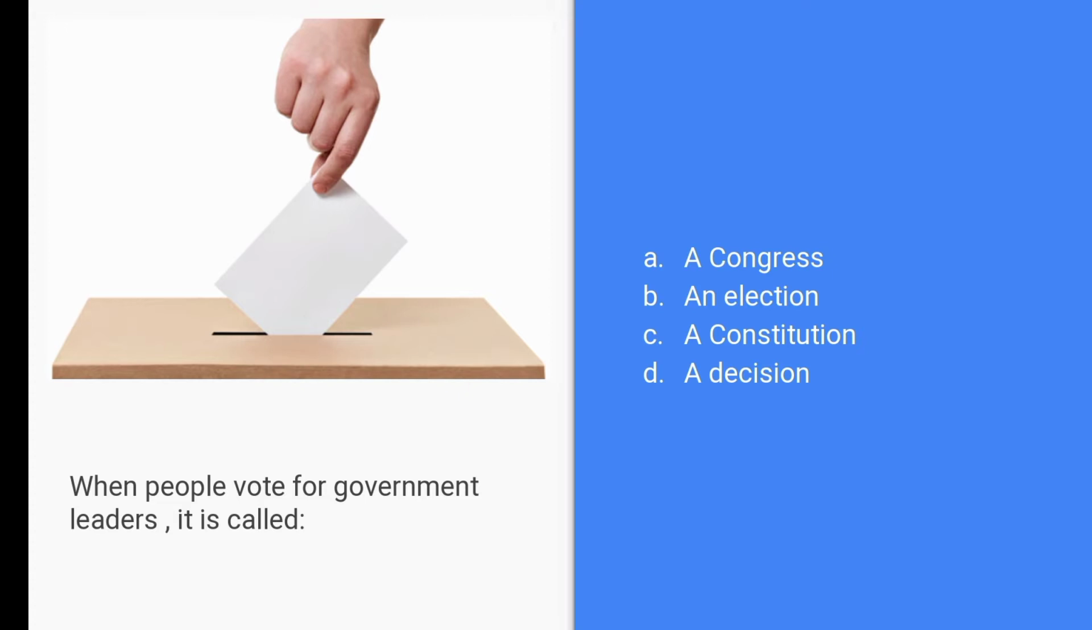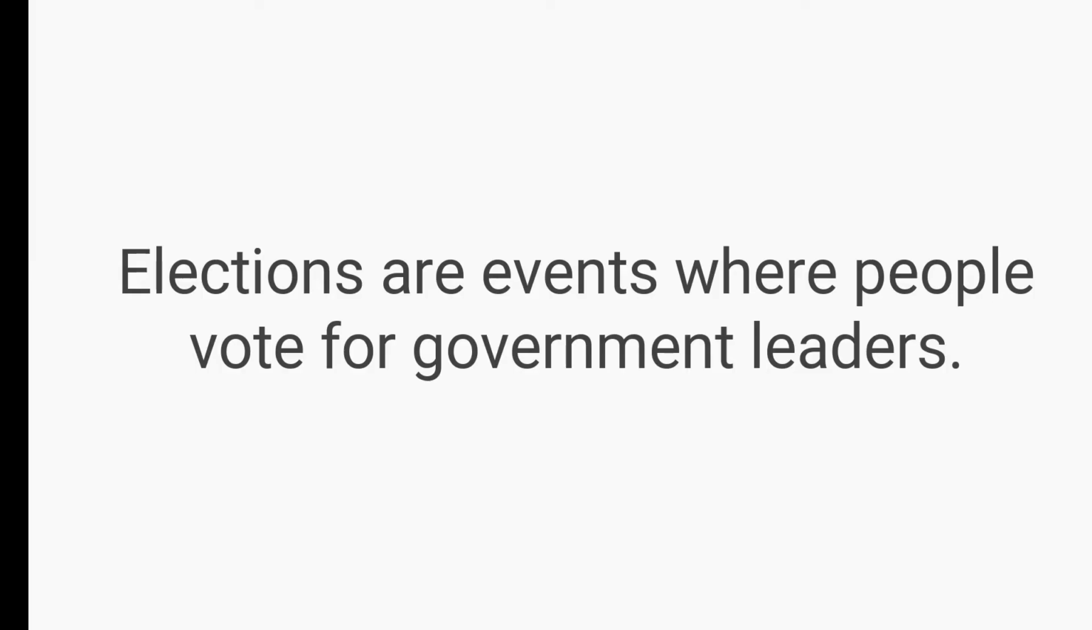Question: when people vote for government leaders, it is called A, Congress, B, an election, C, a constitution, or D, a decision. The answer is B, an election. Elections are events where people vote for government leaders.